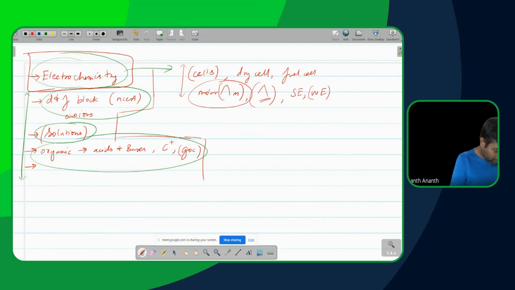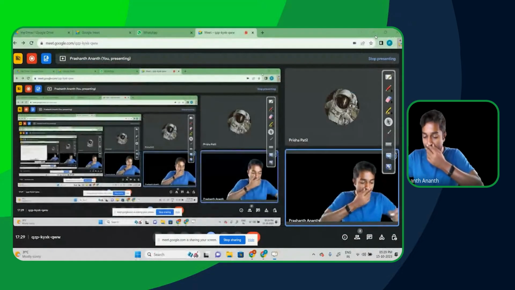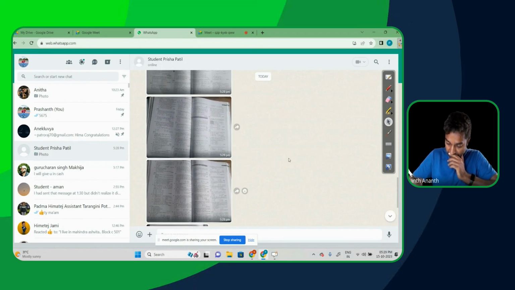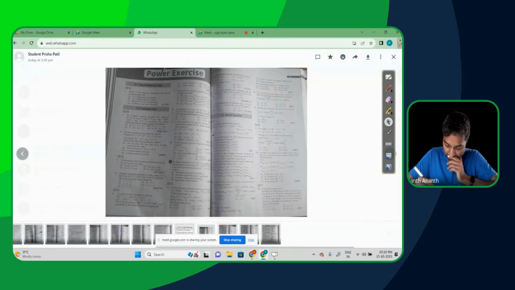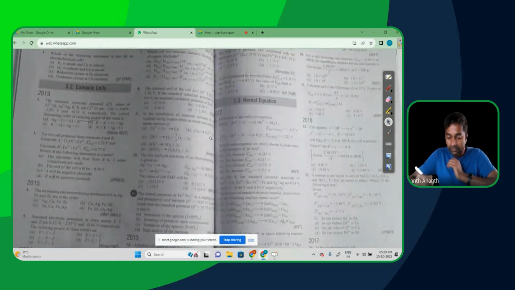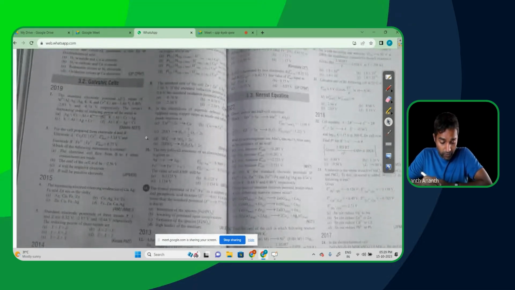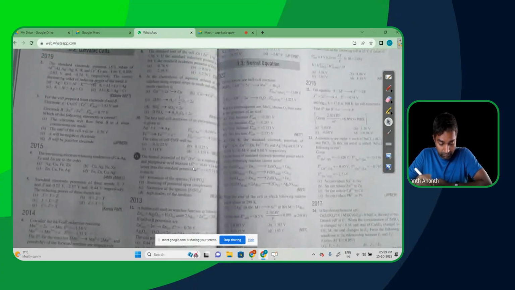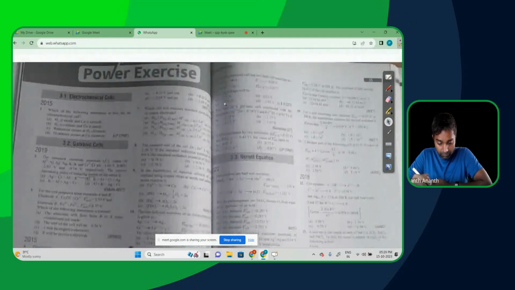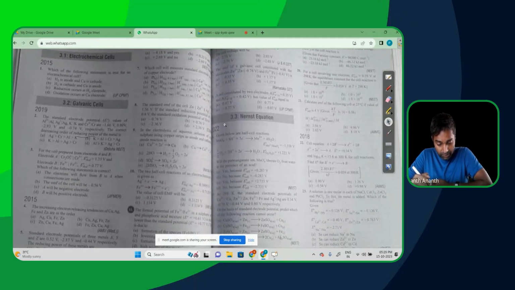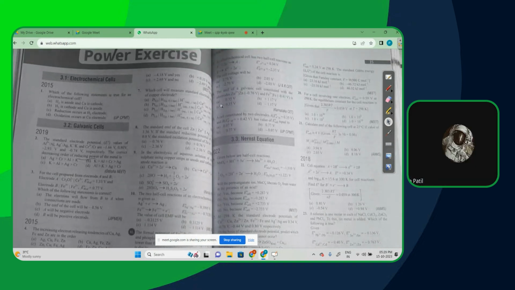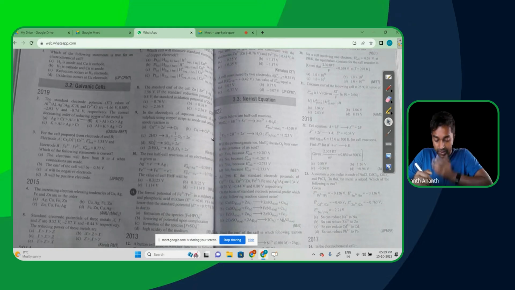Galvanic cell. So let me just directly go to WhatsApp and have a look here. That will be easier. So maybe here. Okay, so electrochemical cells, you may have. These are actually PYQs. These are the toughest questions you guys face normally?